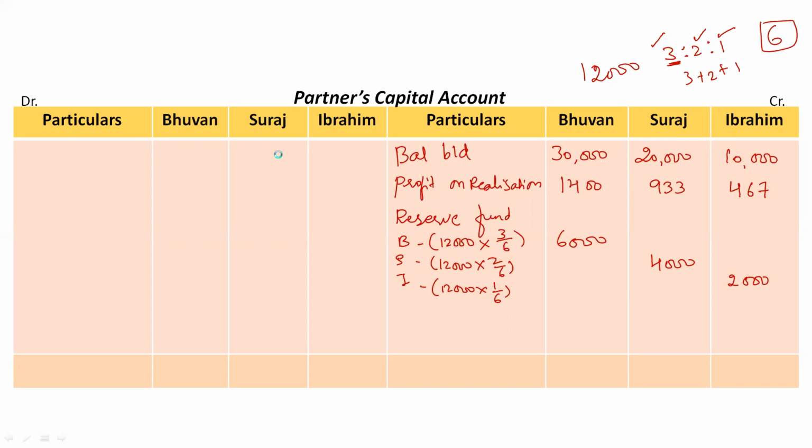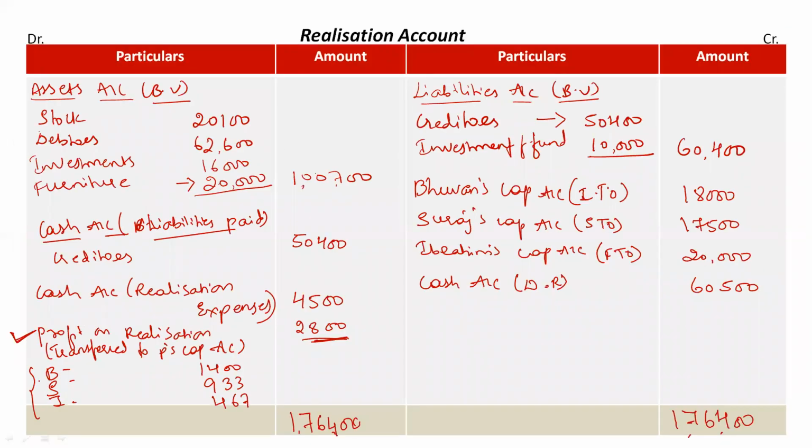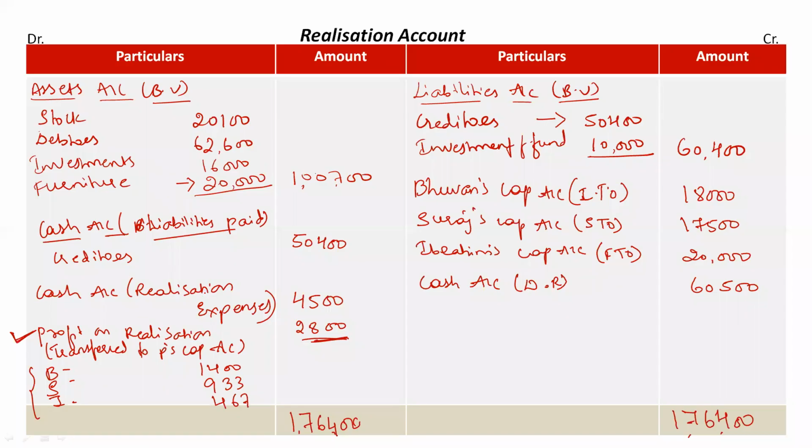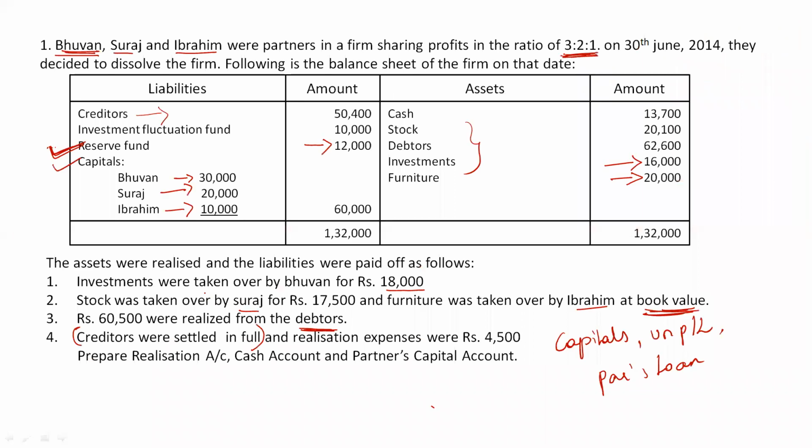Okay, so these profits are also divided in their ratio itself. So we have to do the same process here. Then again after this, undistributed profits or losses are recorded. Now the next step is to check whether any of the partners has taken over any asset or if they have paid any liability.